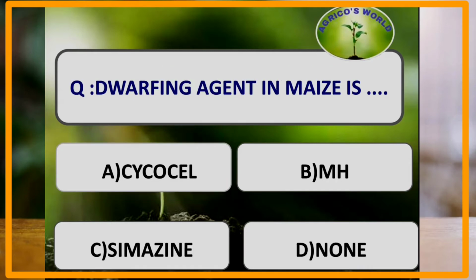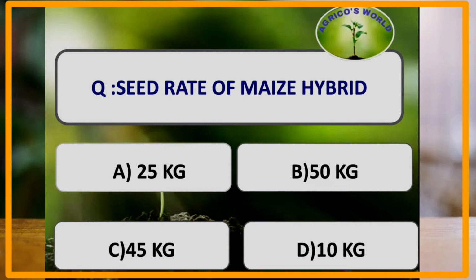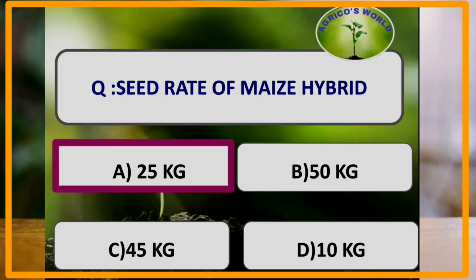What is the dwarfing agent in maize? Cycocel is used as a dwarfing agent in maize. What is the seed rate of hybrid maize? The seed rate of the hybrid maize is 25 kgs per hectare, and for composites it is 15 to 20 kgs of seed per hectare, and for fodder purpose it is 40 to 50 kgs per hectare.